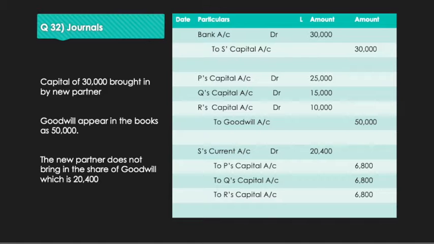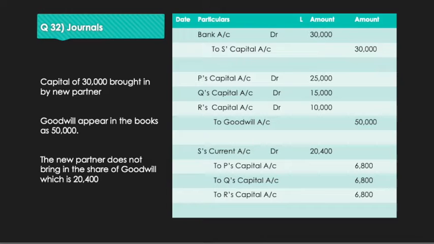Now the first journal entry is for the capital brought in. So bank account debit to S's capital account 30,000. The second journal entry is for the goodwill appearing in the books. This should be written off among old partners in the old profit sharing ratio 5:3:2. So P's capital account 25,000, Q's capital account 15,000, R's capital account 10,000, to goodwill 50,000. I hope you have understood how we have got 25,000, 15,000 and 10,000, because 50,000 was divided in the ratio